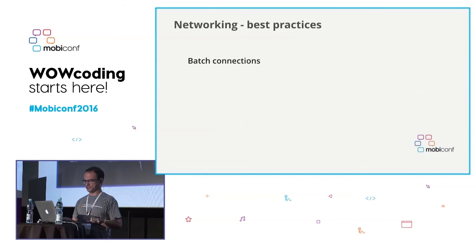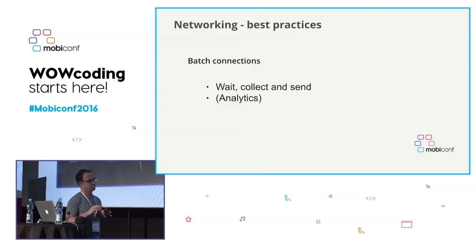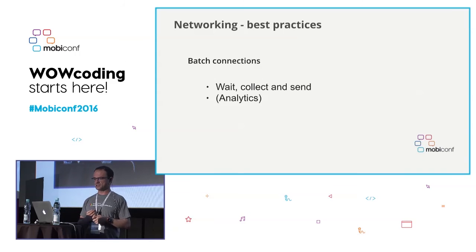Batch connections. The principle here is to wait, collect our data, and then send it. That's something that is applied in most of the analytics SDKs. If you check Google Analytics, they don't send all the data immediately. You can actually batch it, so when you have a big chunk, you will send it, instead of constantly opening connections and reopening them. Another strategy to consider: if the data doesn't need to be communicated immediately, group it, make small chunks or bigger chunks, and then send it.